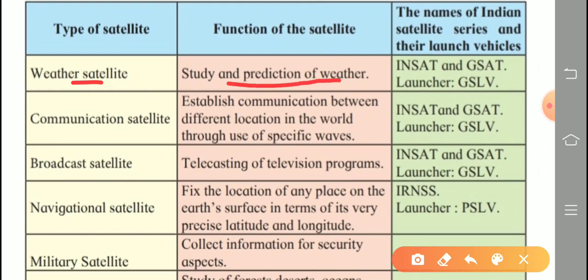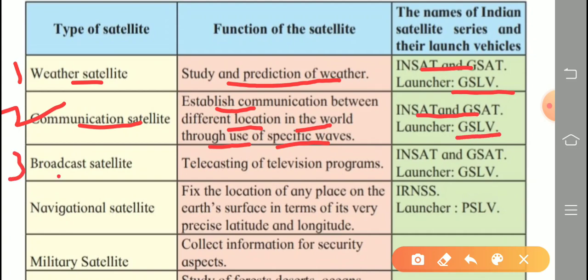The Indian satellite series are INSAT and GSAT, and the launch vehicle is GSLV. Second, communication satellite: establishes communication between different locations in the world through the use of specific waves. Indian satellite series are INSAT and GSAT, and the launch vehicle is GSLV.